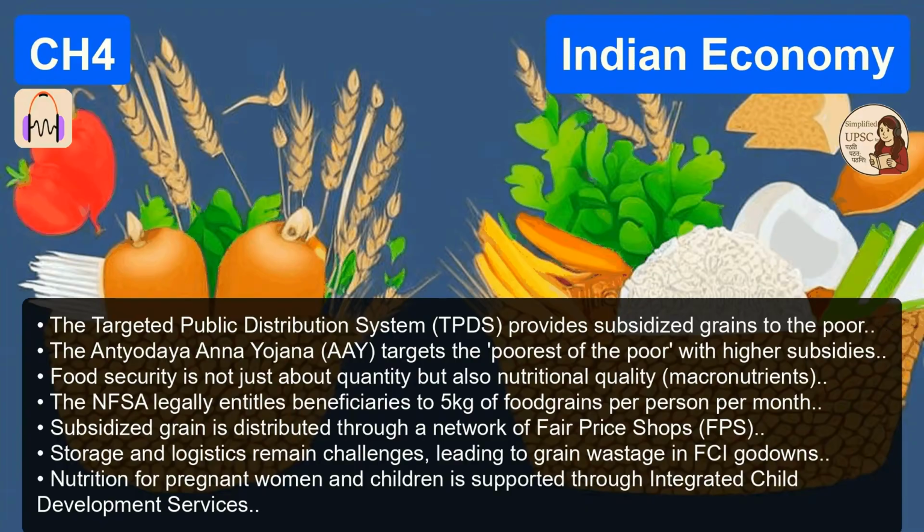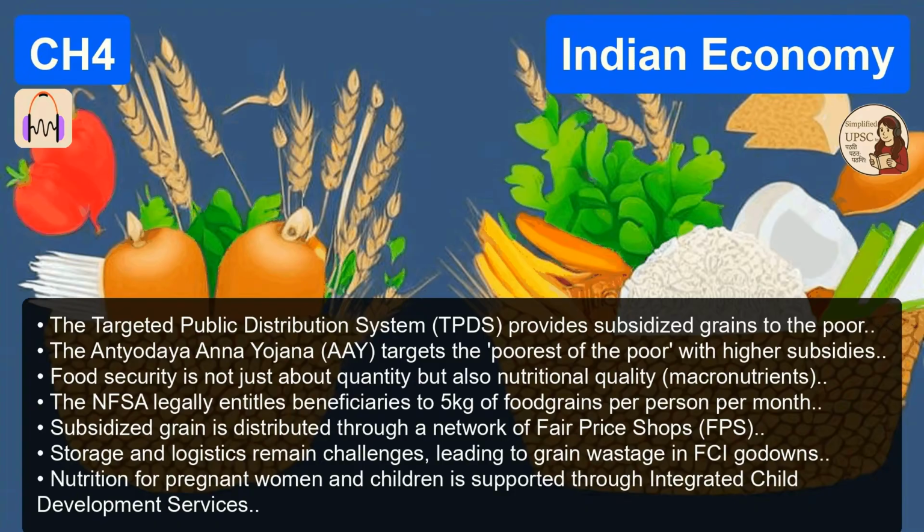And if the local government can't find work for you? If they cannot provide employment within 15 days of your demand, they are legally obligated to pay you an unemployment allowance. That fundamentally shifts the power dynamic. It's not charity anymore, it's an entitlement. Exactly. It empowers the citizen. Plus, it has mandatory provisions for women. A huge percentage of the beneficiaries must be women, which aids gender parity. And the social audits. Yes, Gram Sabhas conduct social audits to check for local corruption.